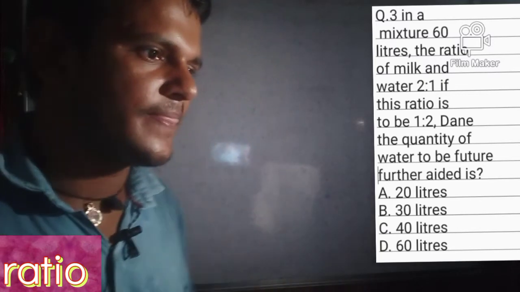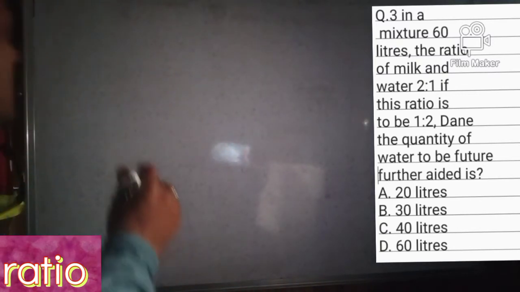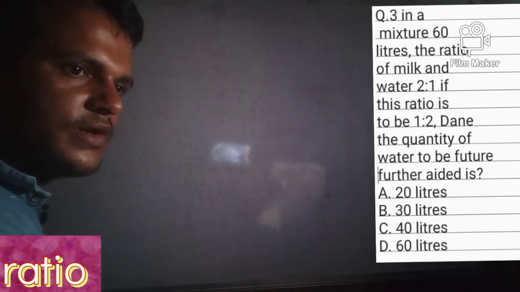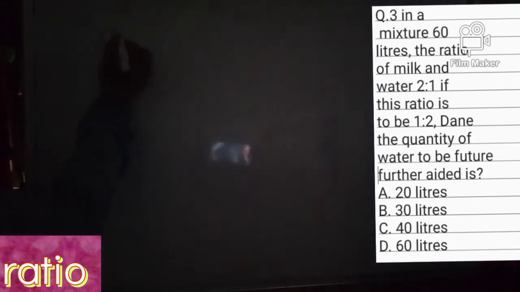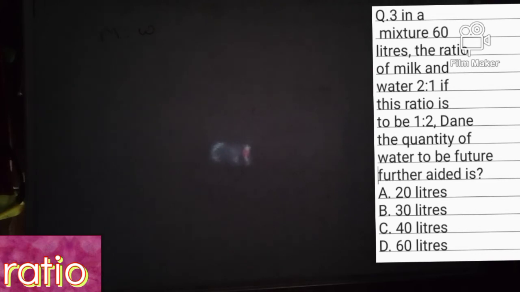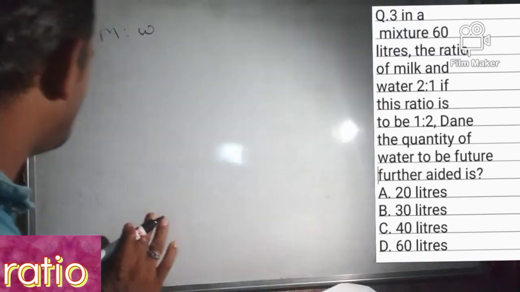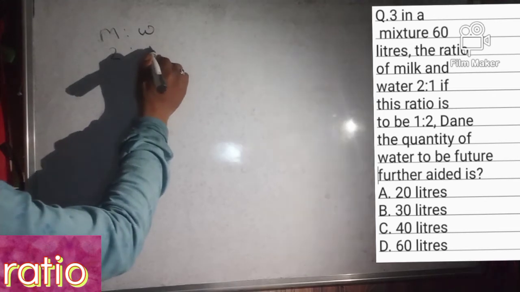So now see here, a mixture of 60 liters, the ratio of milk and water is 2 ratio 1, right?